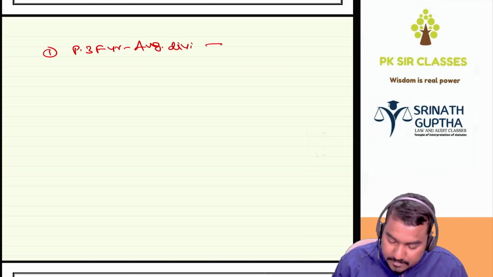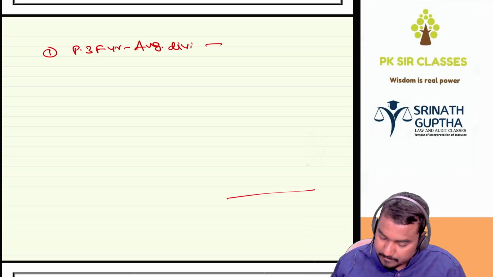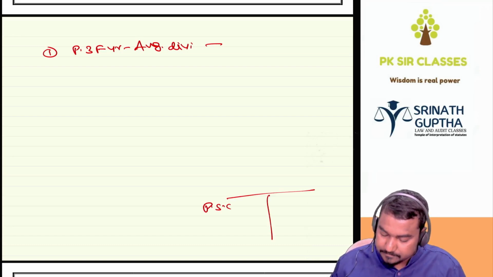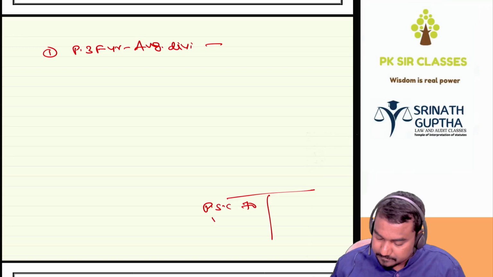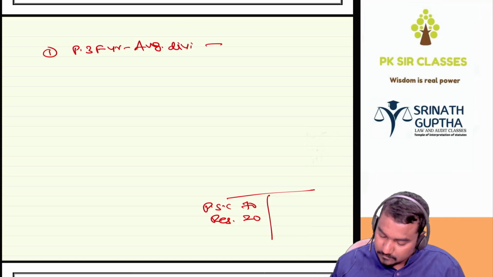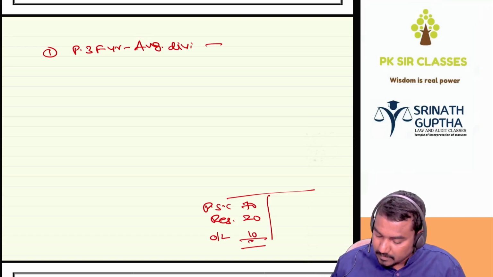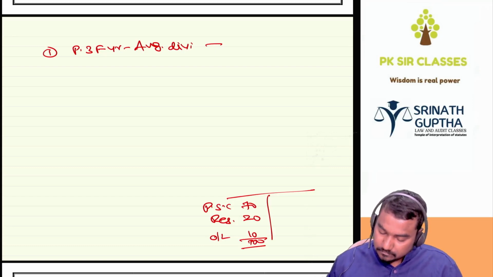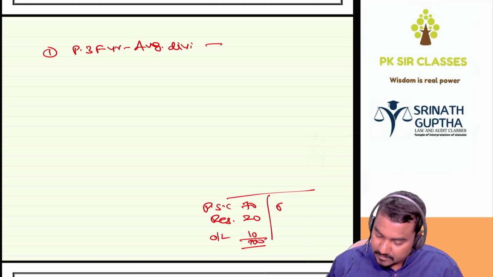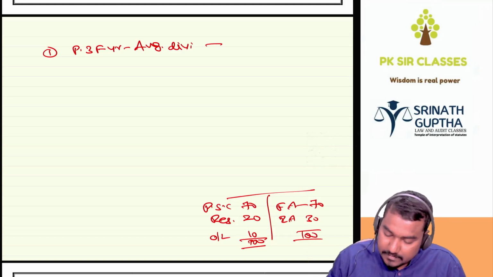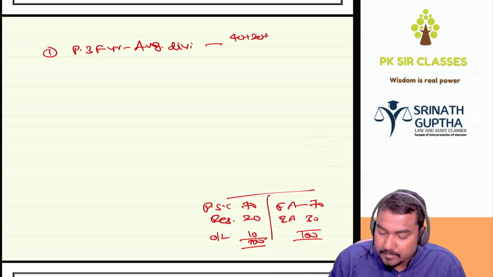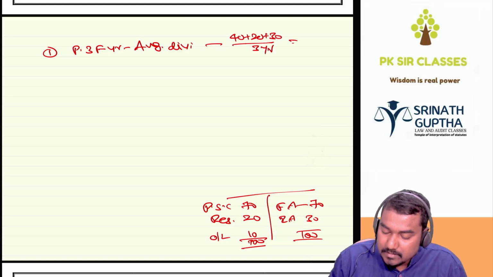That is, in our example, let me take a balance sheet. Paid up share capital 70, reserves 20, other liabilities 10, total 100. And fixed assets 70, current assets 30, total 100. So 40 plus 20 plus 30 divided by 3 years. It should not exceed 30%.